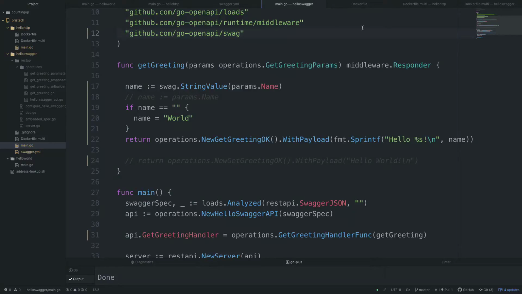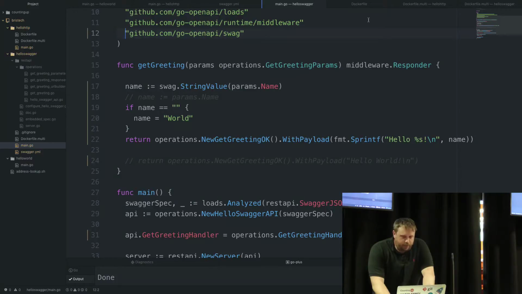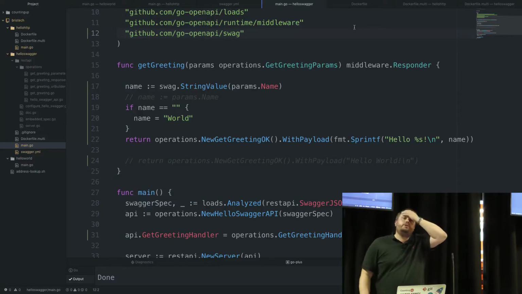So that's Swagger. It's tooling we use to help make our services understandable to the rest of our team, and it helps us avoid writing boilerplate. We use it with Go.